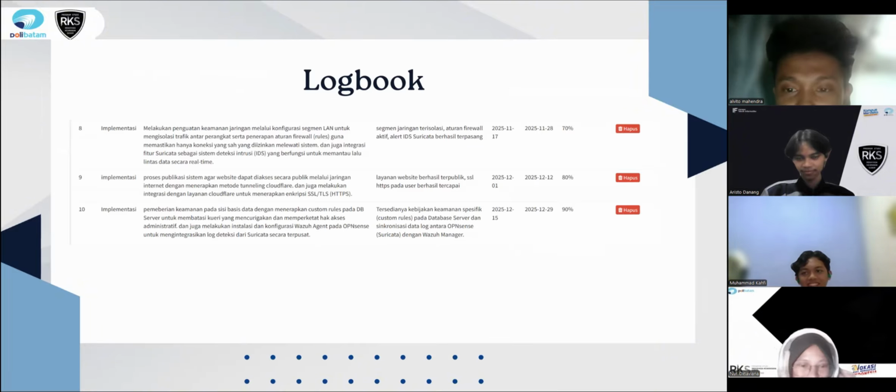network threat. In this slide, there is a logbook that we have been running for one semester. We have achieved 90% of our goal, and to reach 100% we only need to address a few issues, which my friend will explain later. At the end of the semester, we were able to send several log alerts that will be sent to the